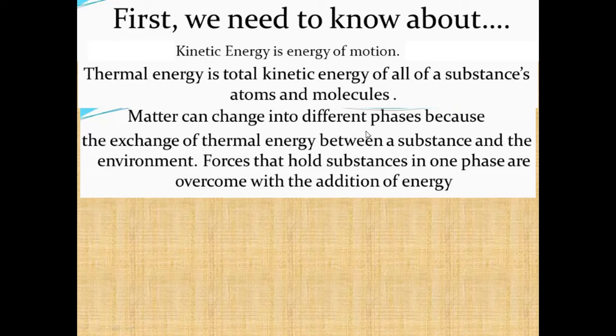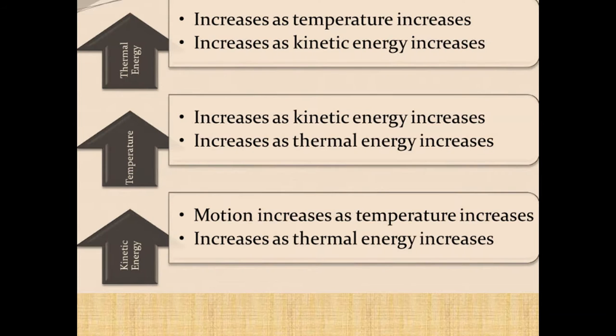Matter can change into different phases because of the exchange of thermal energy between a substance and the environment. Whenever there is an exchange of thermal energy, you can consider it as heat, and it always takes place between a substance and the environment. Forces that hold substances in one phase are overcome with the addition of energy. That means whenever we want to change the state, we have to either add some energy or remove some energy, and how it affects the change of state, we will discuss.